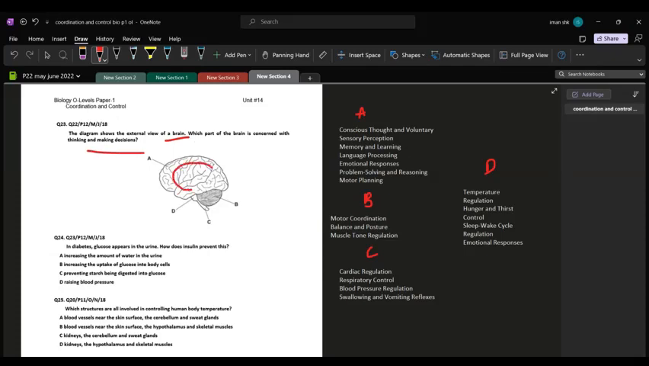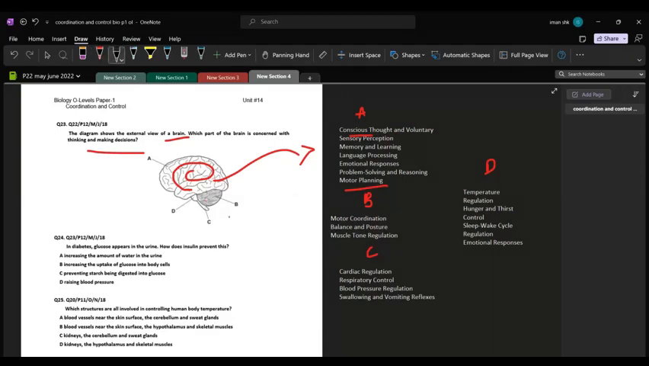Part A is the cerebrum, and it is the largest part of the brain, and it has these functions: conscious thought and voluntary action, sensory perception, memory and learning, language processing, emotional responses, problem solving and reasoning, motor planning. So you can see all of the work you do, this is kind of the hub of that.